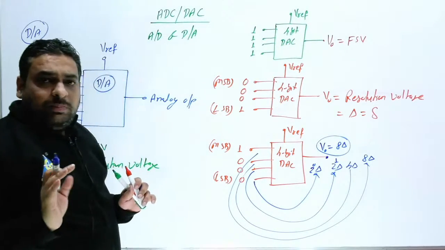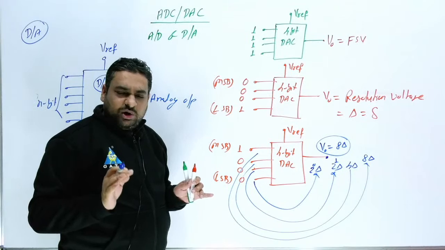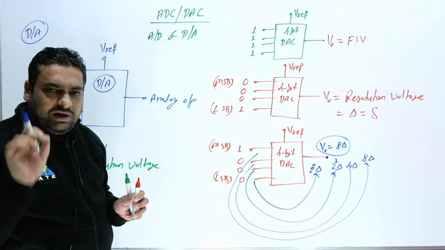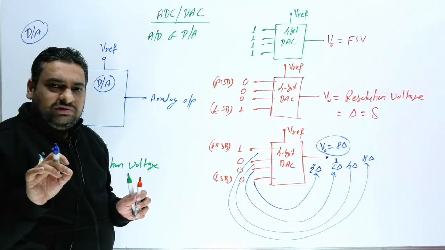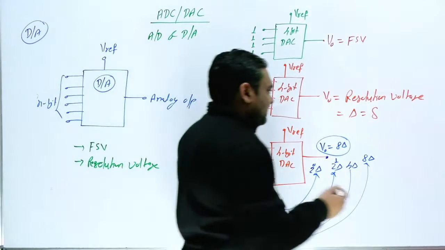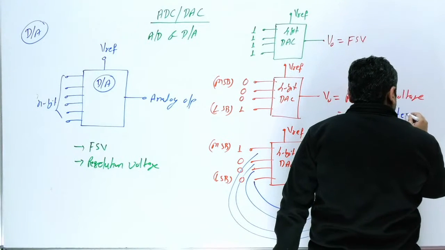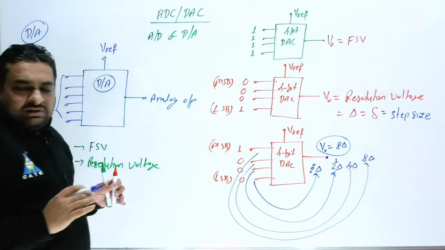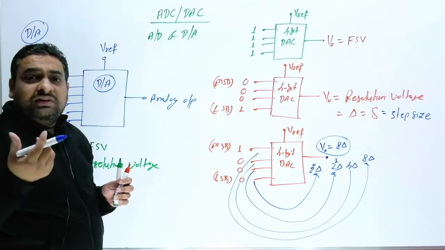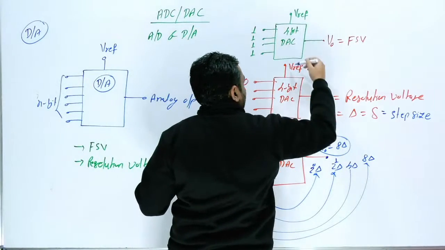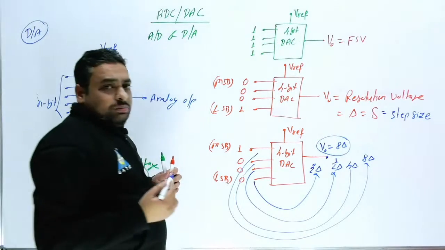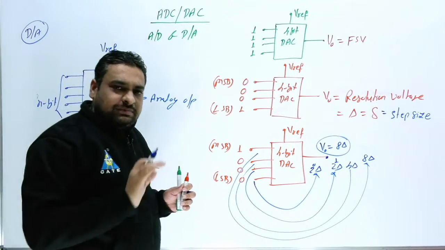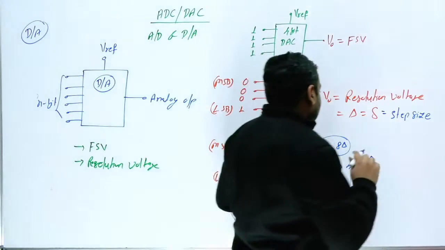So now, for any input, you can provide the output voltage in terms of step size. This del is also called step size, nothing but step size. Now we have to find out one relation between V reference, FSV and del, that is, between V reference, FSV and step size, or resolution voltage. So what can be the relation?